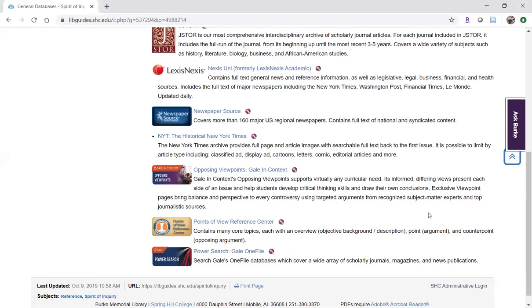And then Power Search is really a search tool that searches all of the Gale databases. That is, all of the databases owned by a company named Gale, which is similar to, but different from EBSCOhost, which owns Academic Search Premier and a whole bunch of other databases. So if you remember that EBSCOhost that keeps appearing in the citation format when you use the citation tool in that database, that's what EBSCOhost refers to.